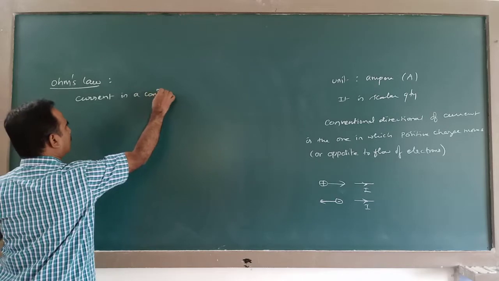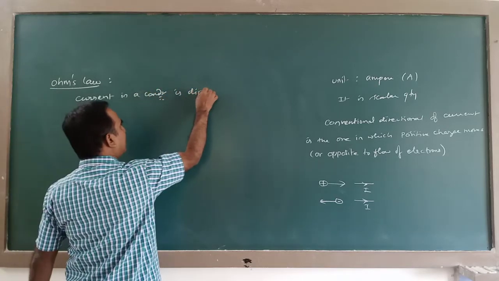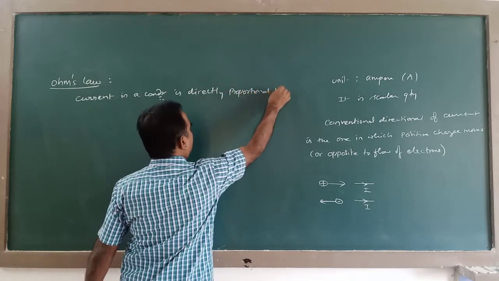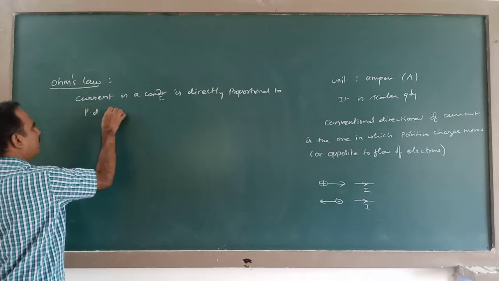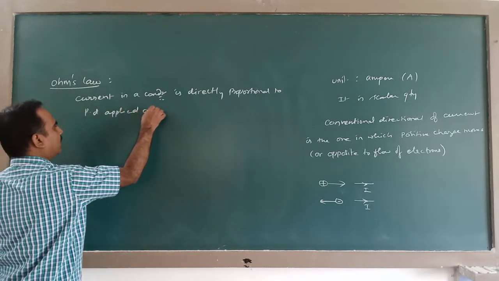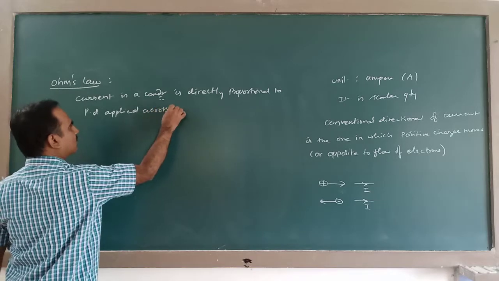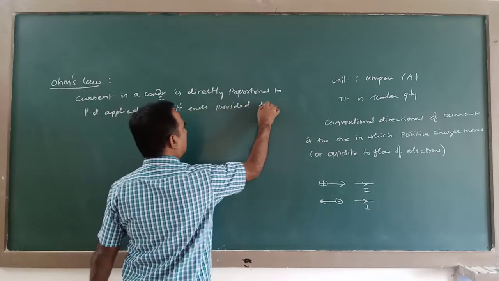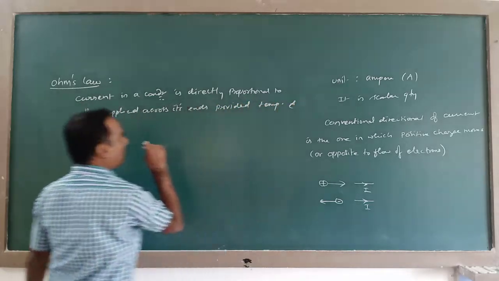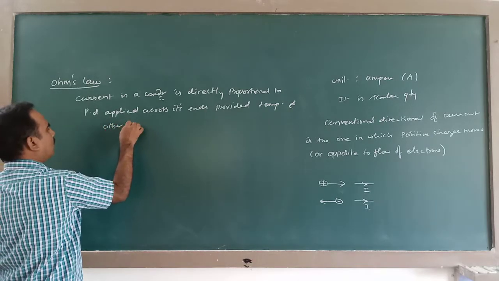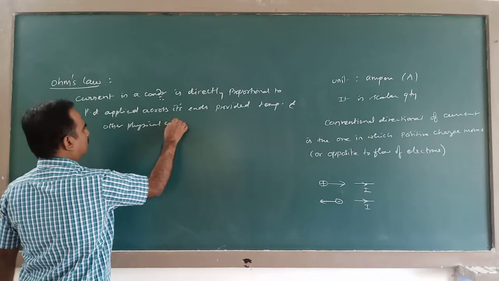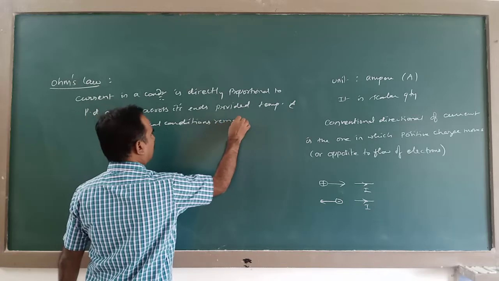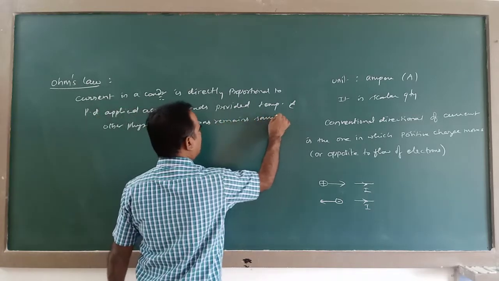Current in a conductor is directly proportional to potential difference applied across its ends, provided temperature and other physical conditions remain the same.